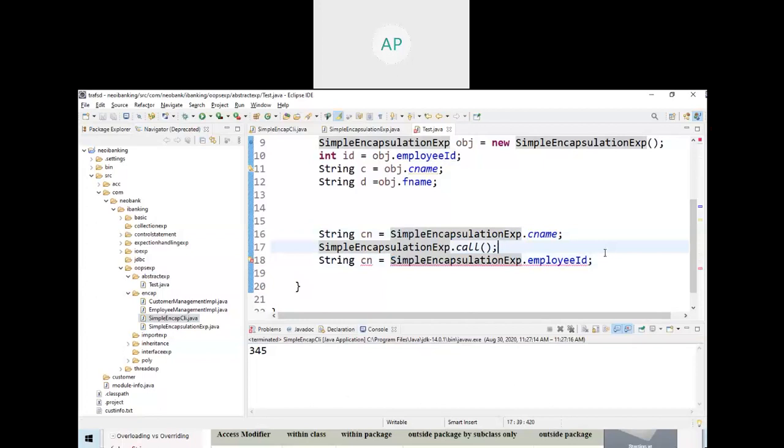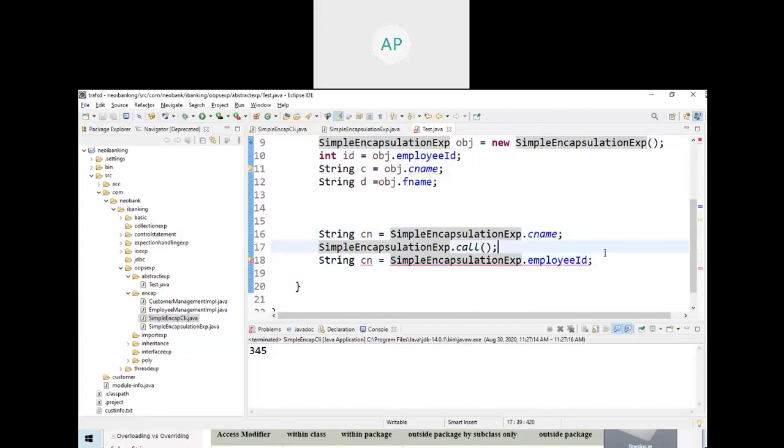What is the error here? Employee ID. This will not work because you are using the class name, not the object reference variable. You are not using obj. By using the class name, you cannot access a non-static member. You can access only a static member. This one is a non-static member, so you cannot access it by using the class name.